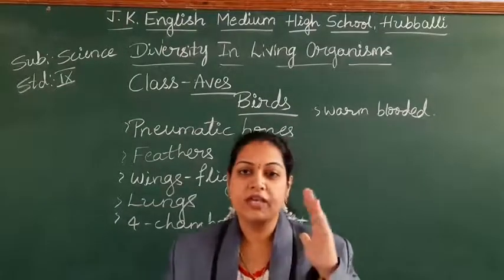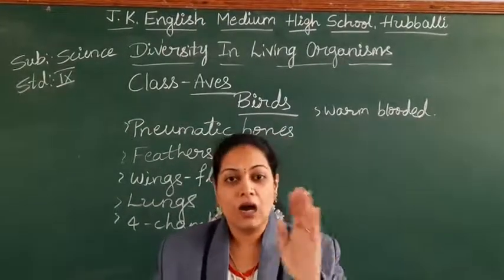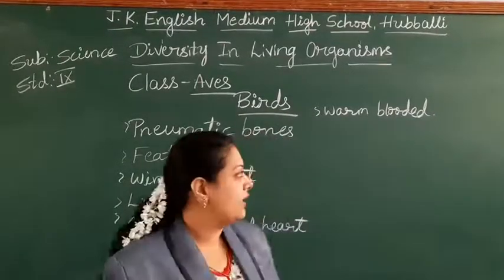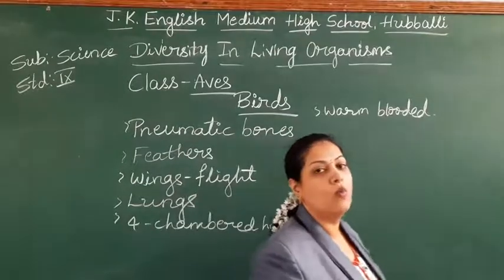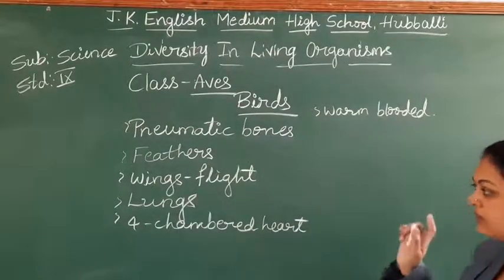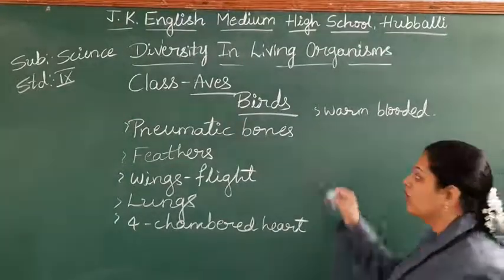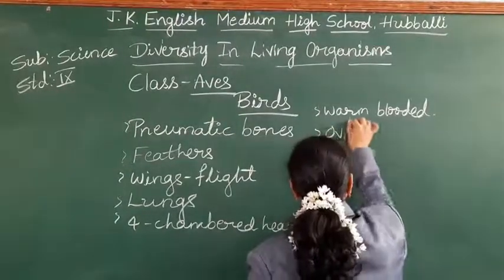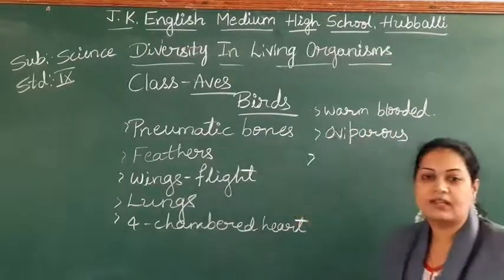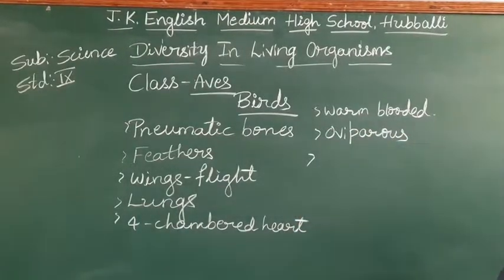They can't change their body temperature according to the climatic changes. So that is the meaning of warm blooded. So: 4-chambered heart, lungs present, warm blooded, oviparous. These are egg-laying animals.